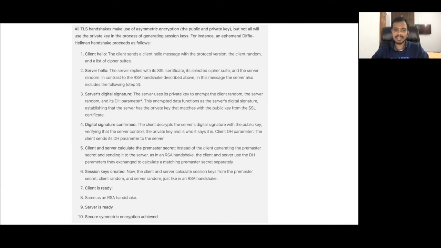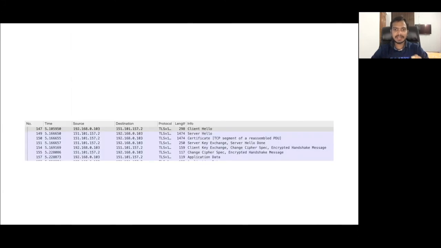Now client is ready, same as RSA handshake. Now server is also ready. Both will start communicating, normal communication. So next we will look at this image I have captured from the Wireshark itself. I have hit one website and then I have tried to filter the TLS handshake messages that were there.